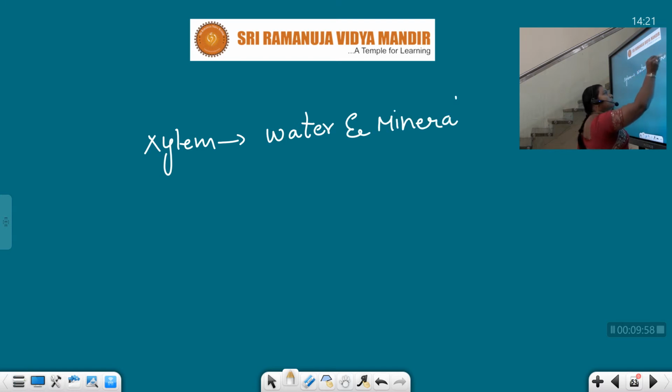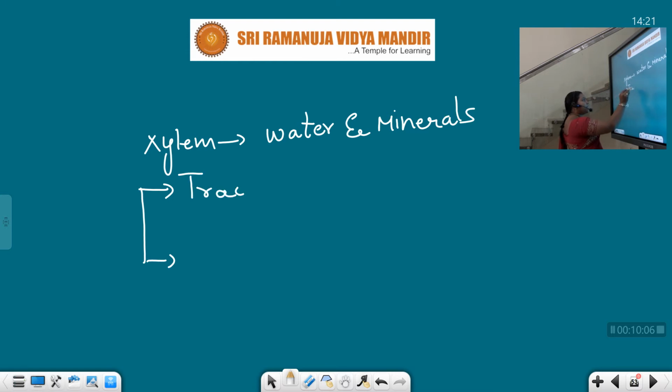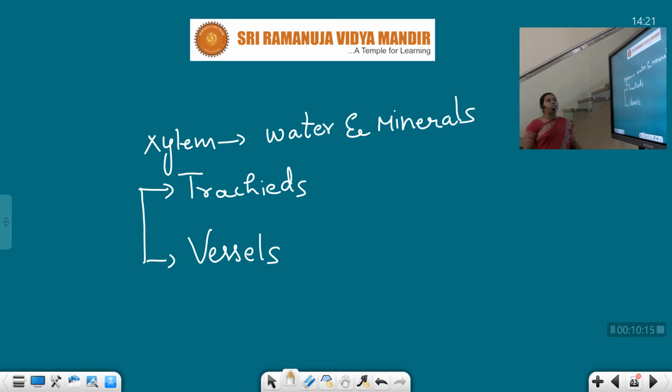This xylem consists of two important cells, those are tracheids and vessels. These are the two important cells present in the xylem conductive tissue.